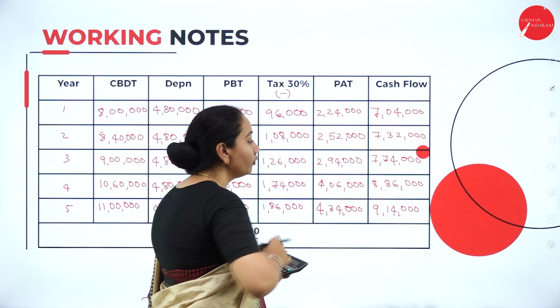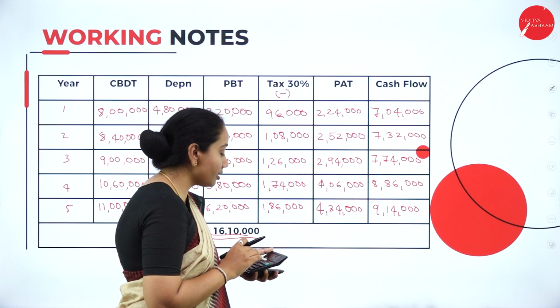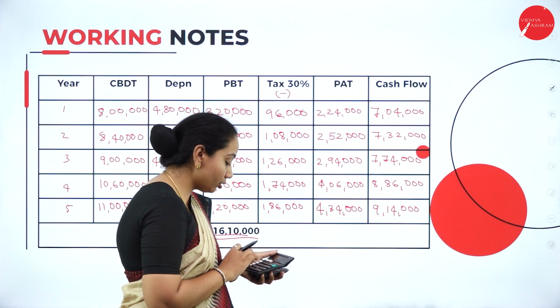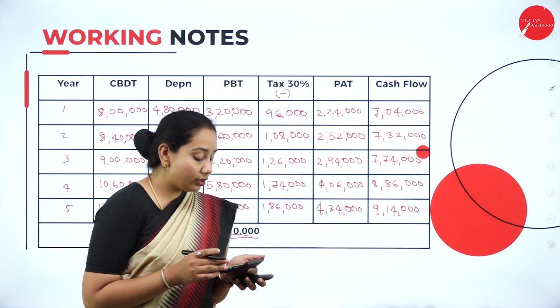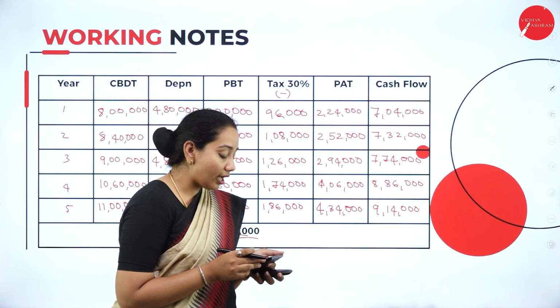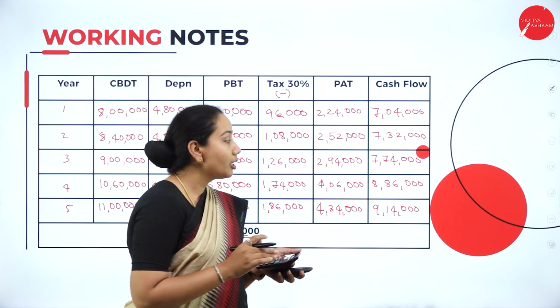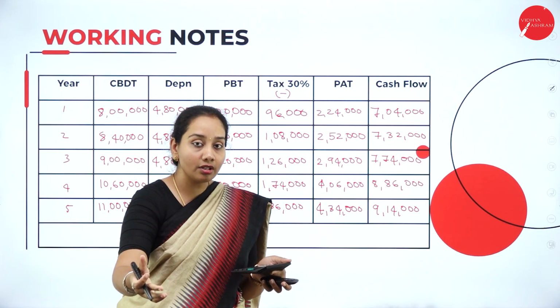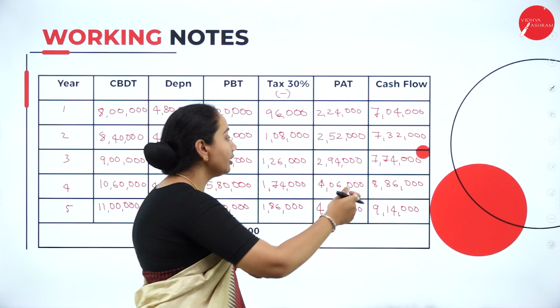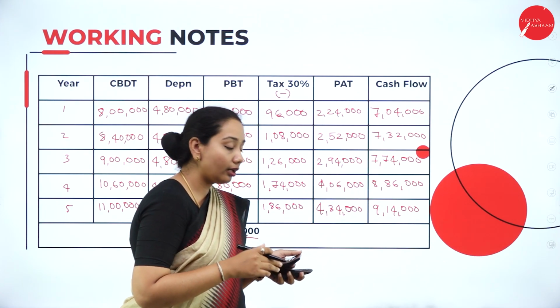So we'll add the next year's profit, that is 7,74,000. So we have got a total inflow of 22,10,000 here. Okay, we needed an investment of 25 lakhs.